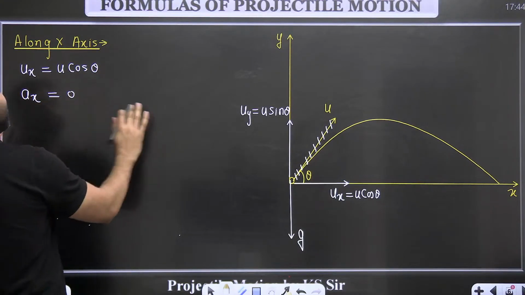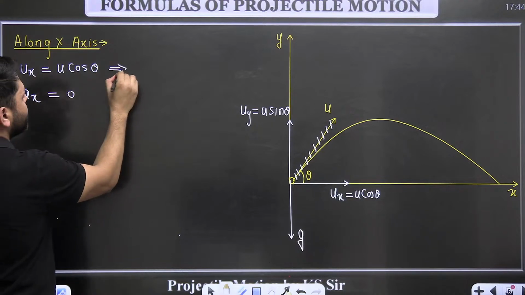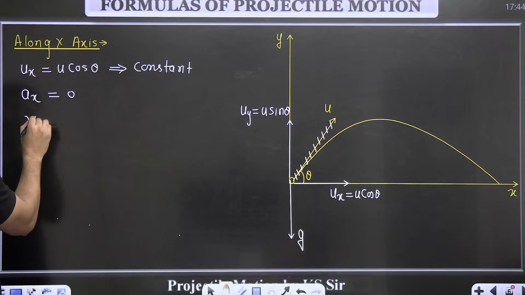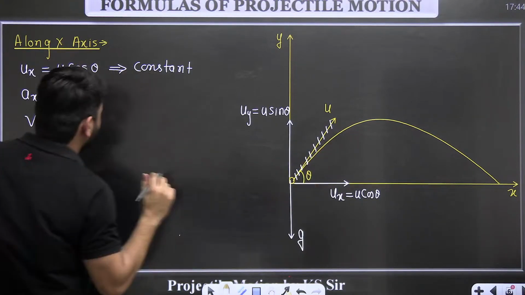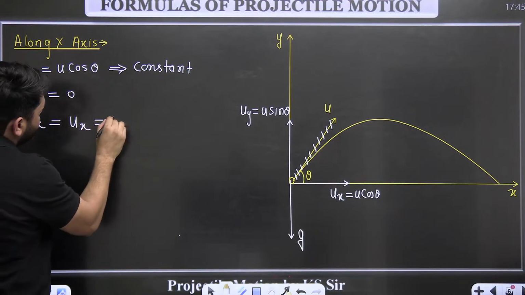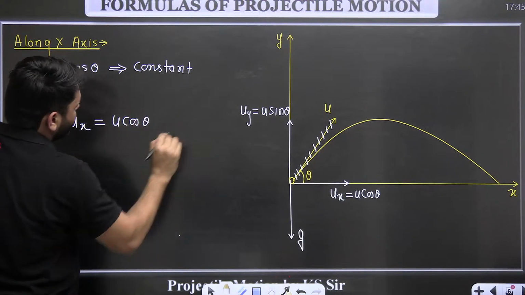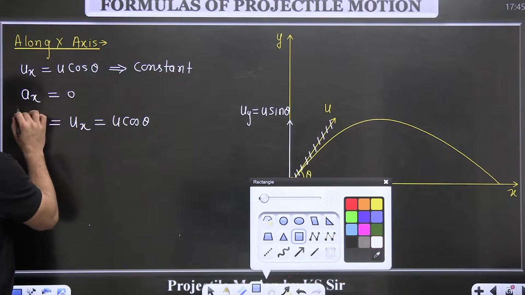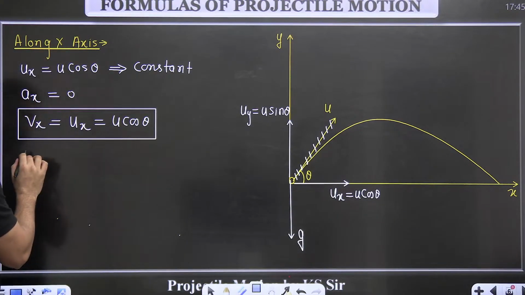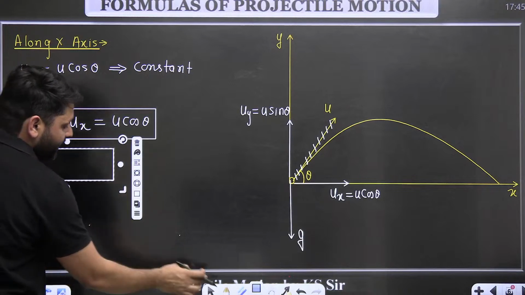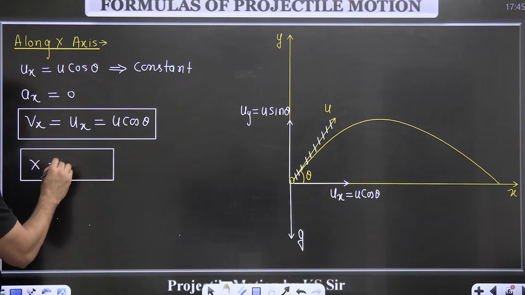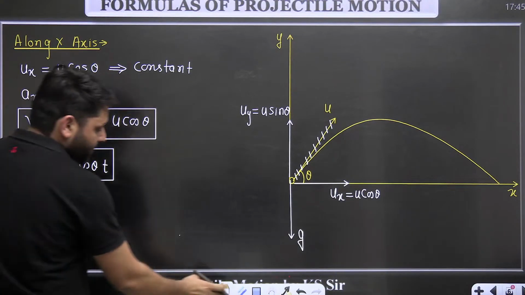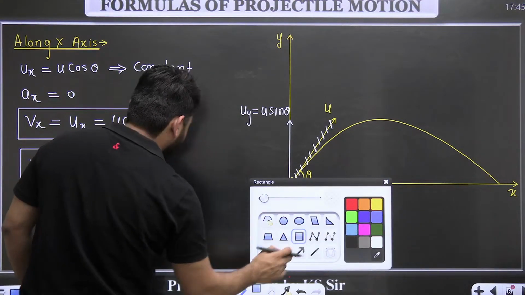No. Acceleration is not along the x-axis, so this remains constant. The velocity at any time along the x-axis will be equal to ux only, which is equal to u cos theta. This is called the x component of the velocity. So the velocity along the x direction will remain constant. The displacement along the x direction at any time, the x coordinate, will be equal to u cos theta times t. The x component of the velocity times time will be the displacement along the x-axis.